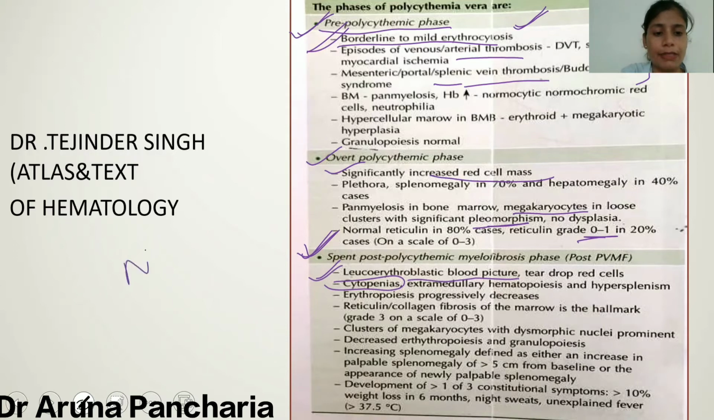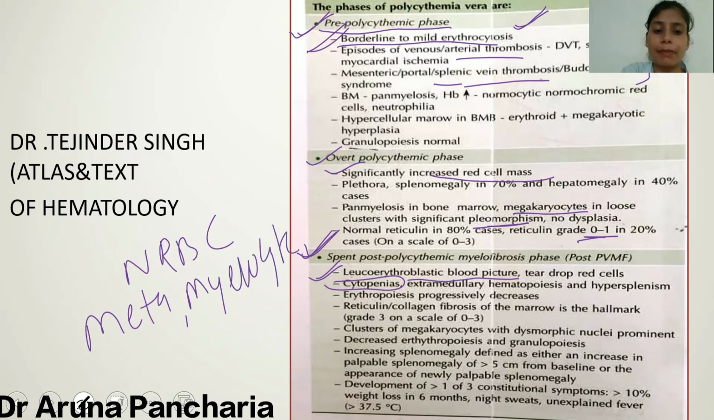So there are NRBCs, that is nucleated RBCs, and metamyelocytes or myelocytes can be seen in the PBS. So when these two things are seen simultaneously, we should have an idea that these cells are produced from some extra sites, like the spleen or the liver. So this is the leukoerythroblastic blood picture.